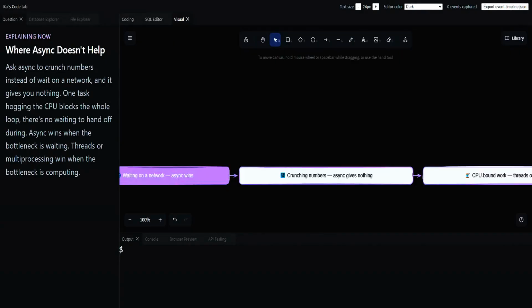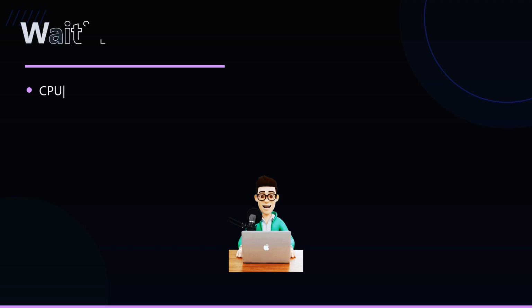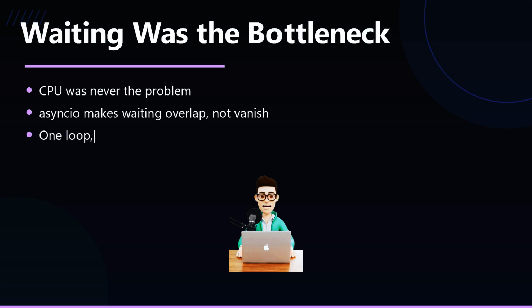Ask async to crunch numbers instead of wait on a network and it gives you nothing. One task hogging the CPU blocks the whole loop. There is no waiting to hand off during. Async wins when the bottleneck is waiting. Threads or multiprocessing win when the bottleneck is computing. Your CPU was never the bottleneck, waiting was.